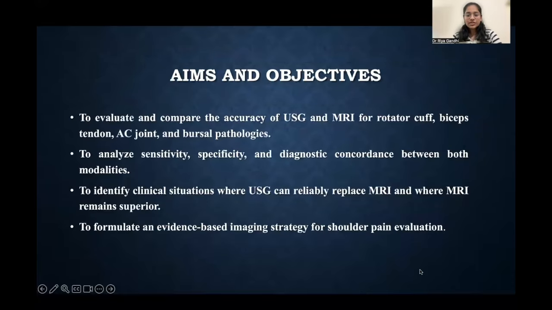So the aims and objectives are to evaluate and compare the accuracy of USG and MRI for rotator cuff, biceps tendon, AC joint, and bursal pathologies; to analyze sensitivity, specificity, and diagnostic concordance between both the modalities; to identify clinical situations where USG can reliably replace MRI and where MRI remains superior; to formulate an evidence based imaging strategy for